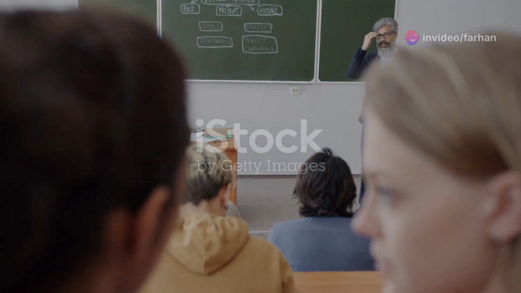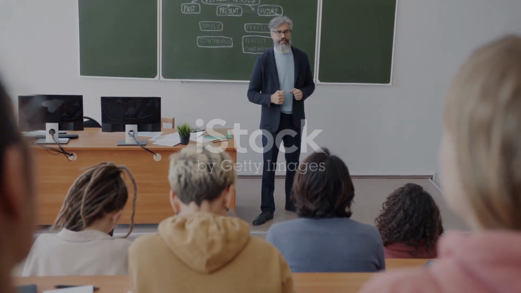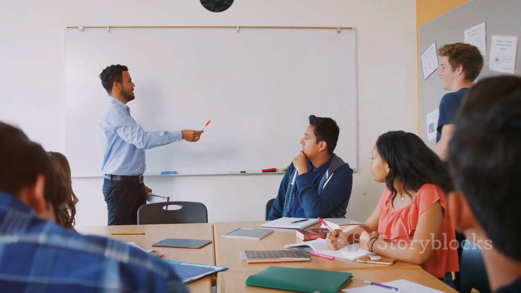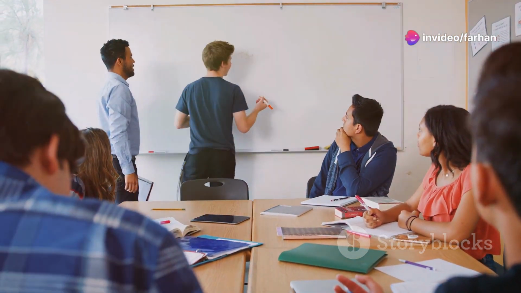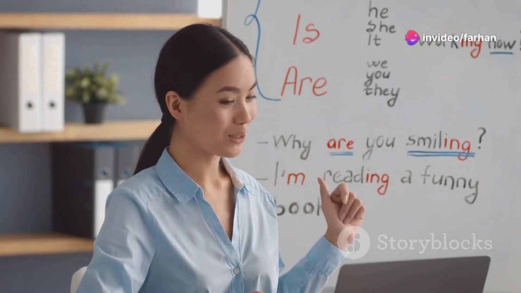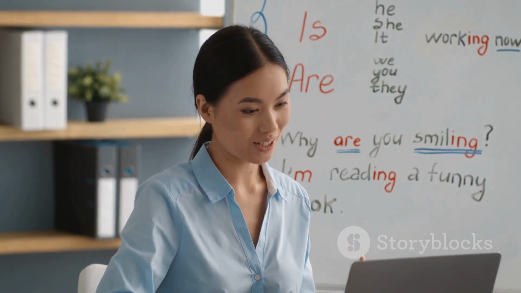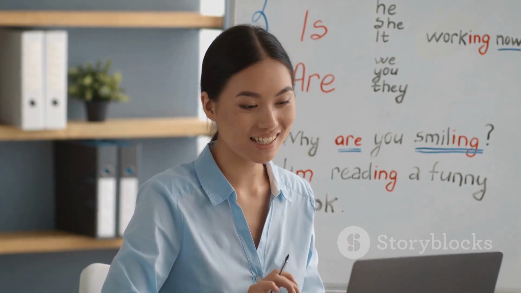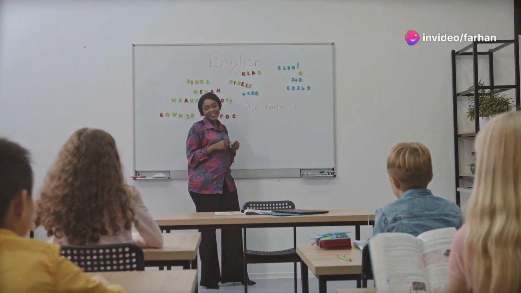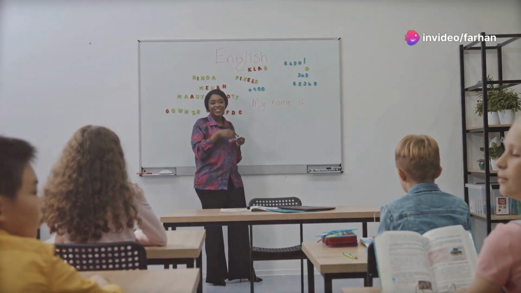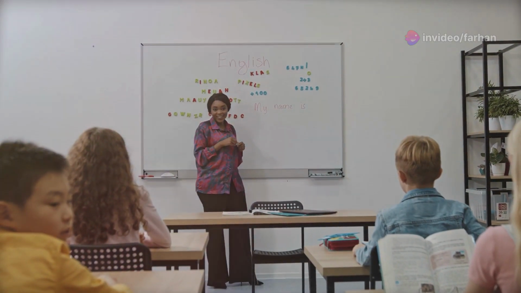While we can't predict the future with certainty, we can certainly talk about it using future tenses. Future tenses allow us to express our plans, predictions, and expectations about what lies ahead. English offers us a variety of ways to express the future, including the simple future, future continuous, future perfect, and future perfect continuous. Each of these tenses provides a unique lens through which we can view the future, highlighting different aspects of its possibilities and uncertainties.